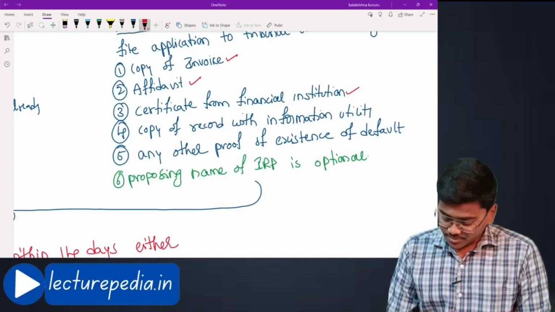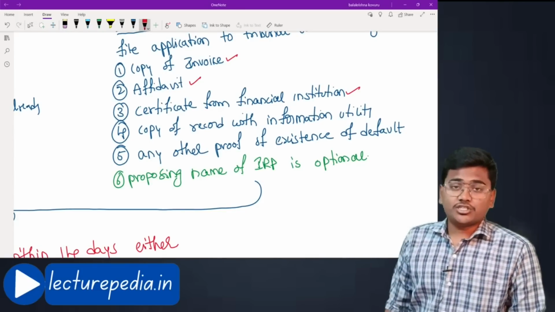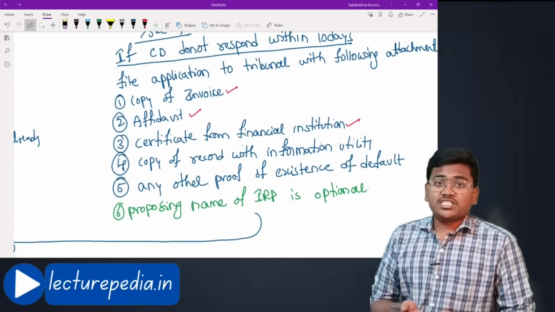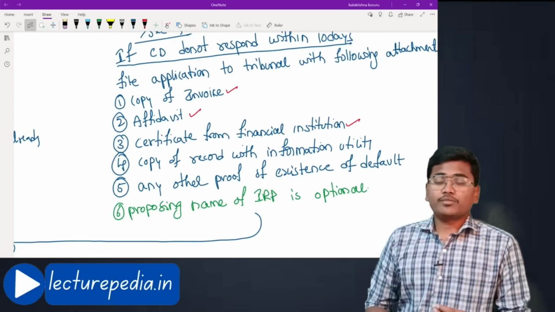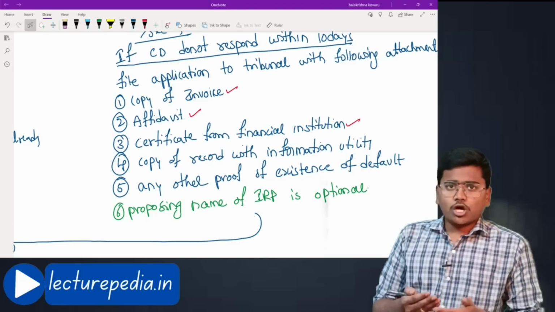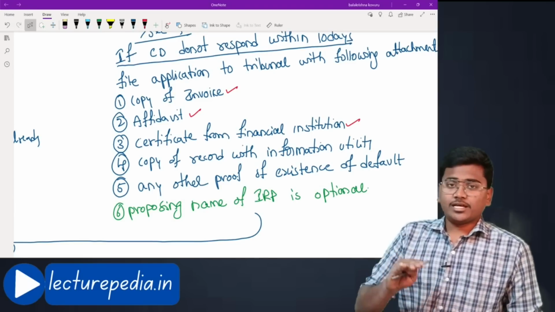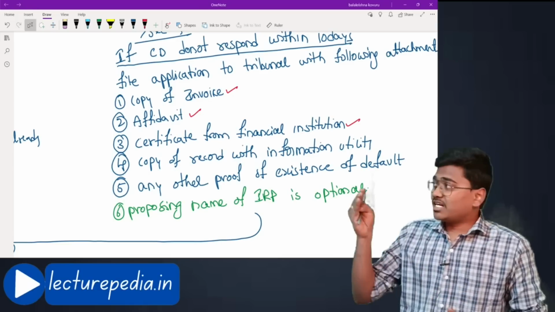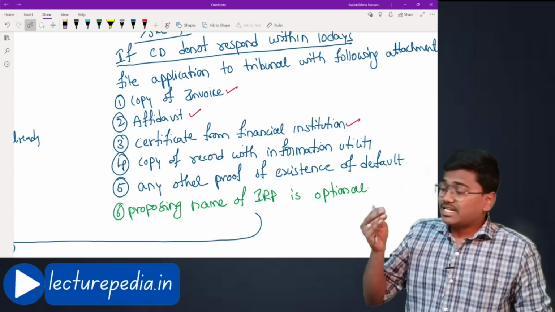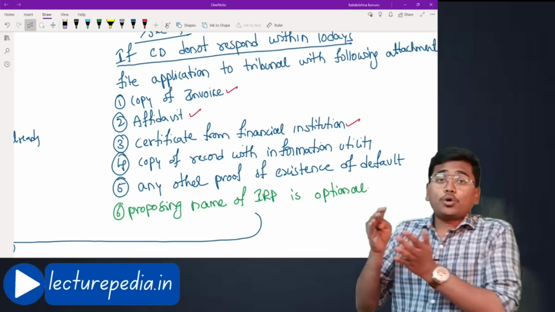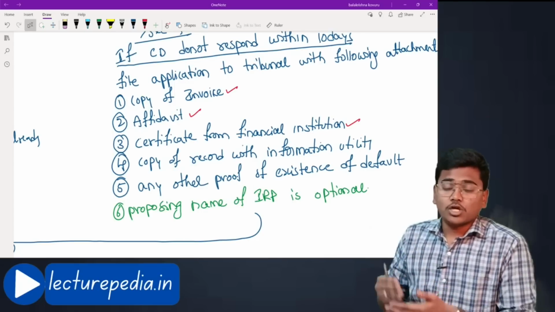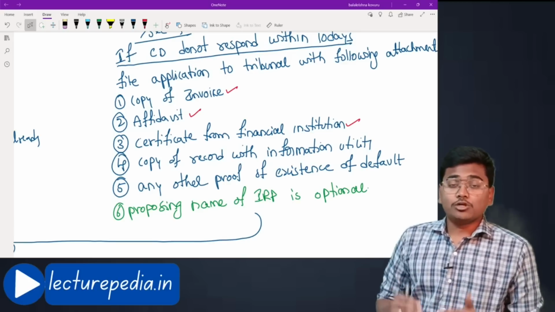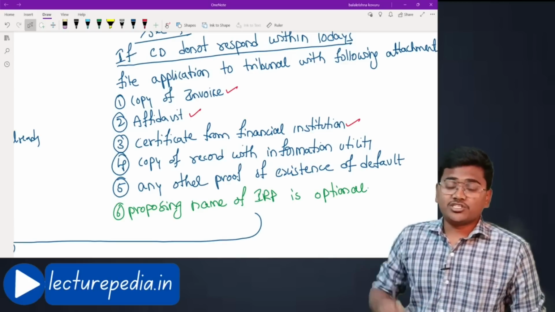And the third attachment is a certificate from a financial institution stating that the operational creditor has not received any payment from the corporate debtor. Okay, the operational creditor might be maintaining a bank account with some financial institution. Now he has to get a certificate from such financial institution stating that there has been no credit to the bank account of this operational creditor from the corporate debtor. Such a certificate has to be brought from the financial institution.